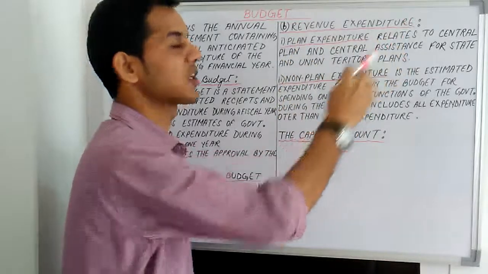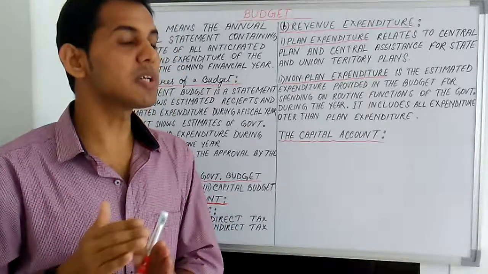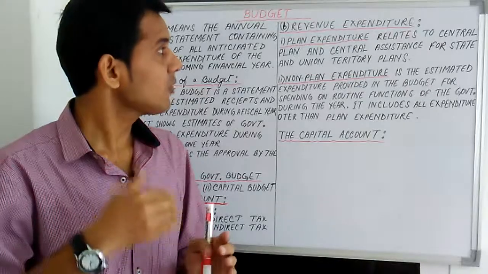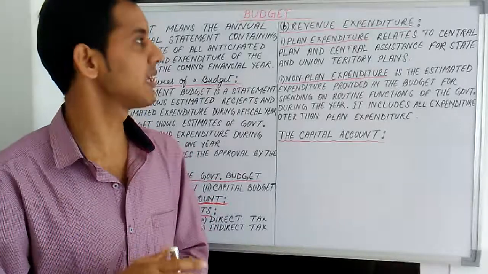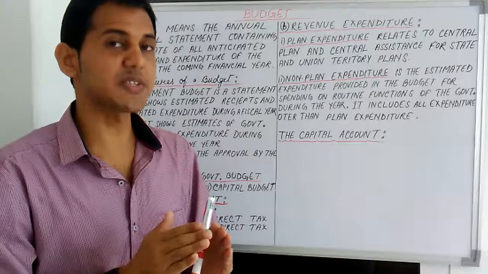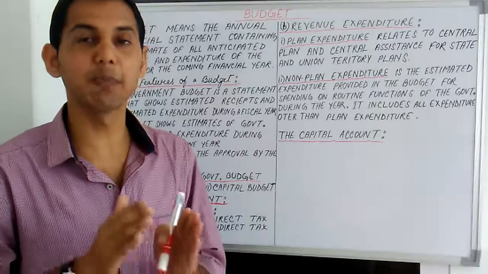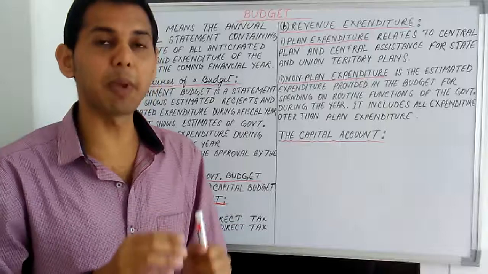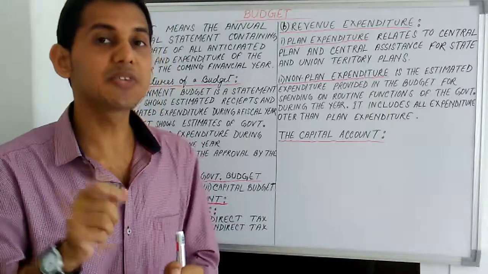Next, revenue expenditure. Revenue expenditure refers to those expenditures of the government which do not result in creation of physical or financial assets. It relates to those expenses incurred for the normal functioning of the government departments and the provision of various services. Examples include interest payment on debt incurred by the government and grants given to the state government.